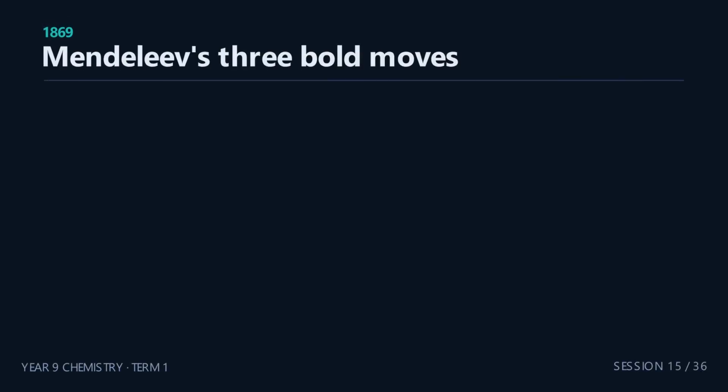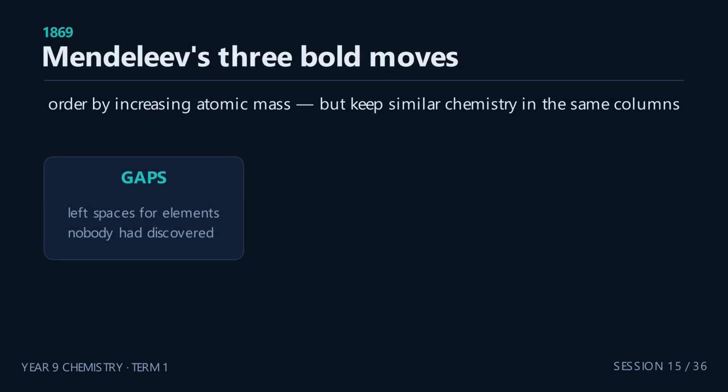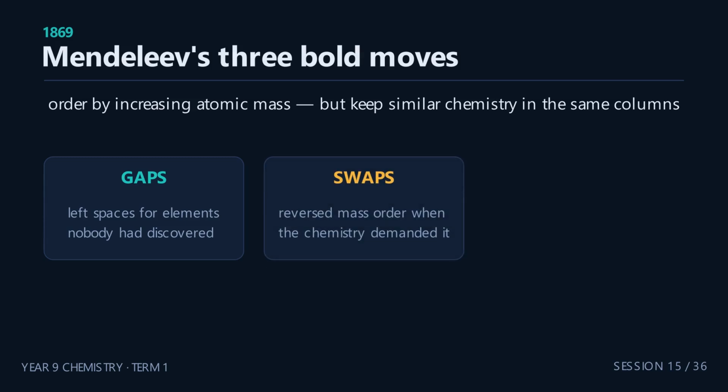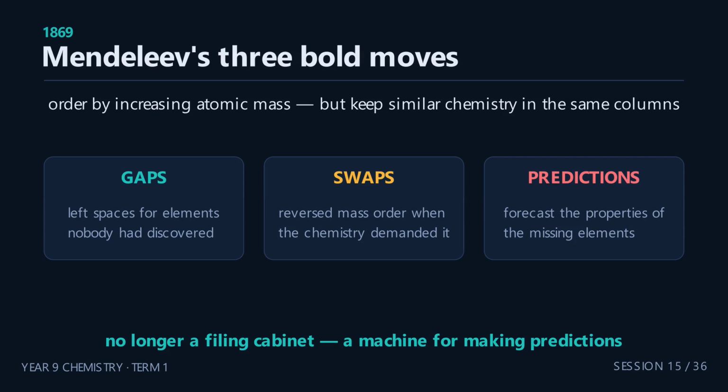Mendeleev's method, 1869. He arranged the elements mainly by increasing atomic mass, but he kept elements with similar chemical properties in the same columns. And then, the 3 moves that made him famous. He left gaps for elements nobody had discovered yet. He swapped the apparent mass order when the chemistry demanded it. And he predicted the properties of the missing elements from their neighbors. The table was no longer a filing cabinet. It was a machine for making predictions.